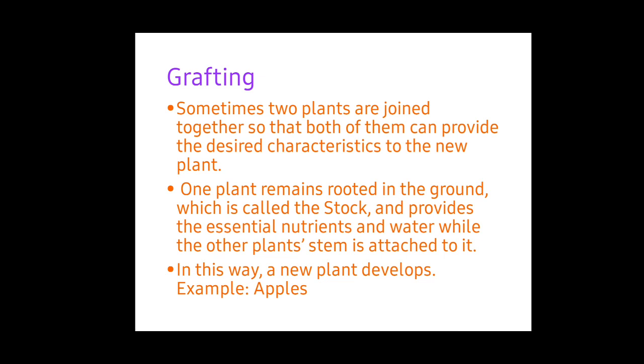At the root it will be a sweet potato, and the work of the root is to supply enough water and nutrients to the stem. From the stem it will grow as another plant. By this means, in the same plant we can get two different desired things. From the root we can get sweet potato, and from the stem or the flower we can get our rose also. This method is known as grafting.